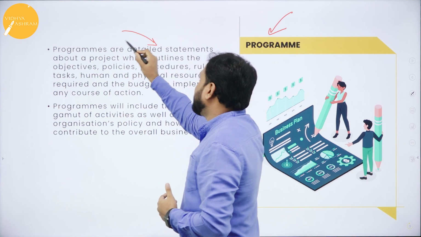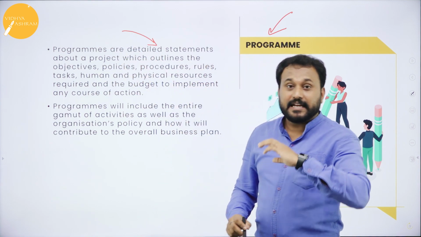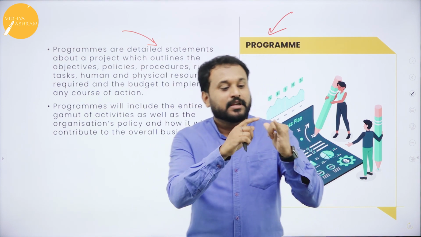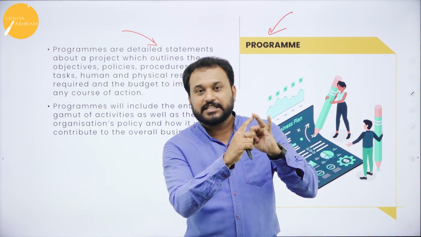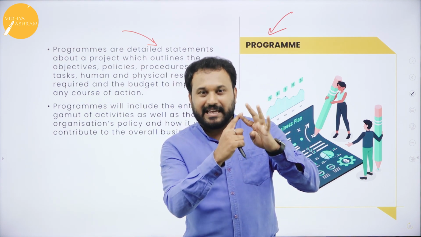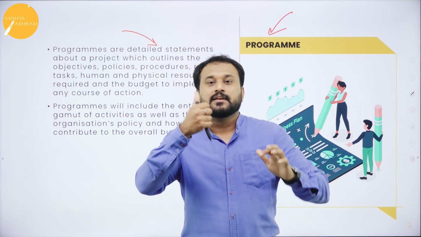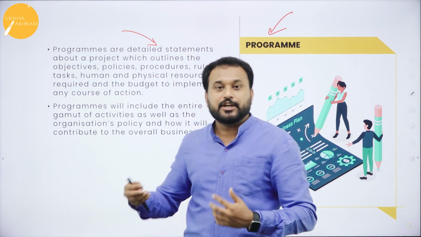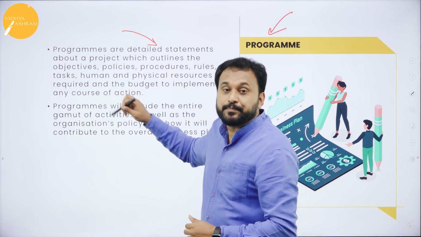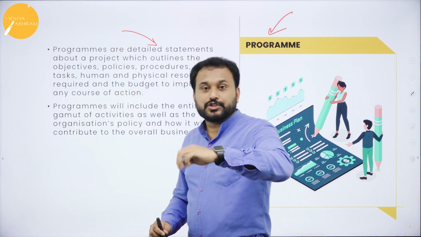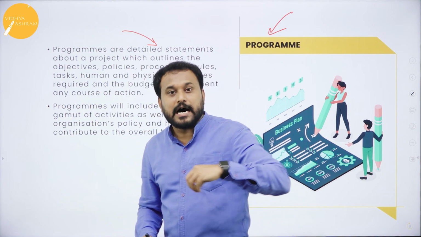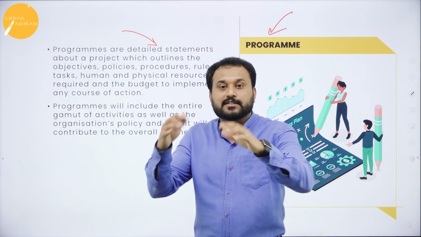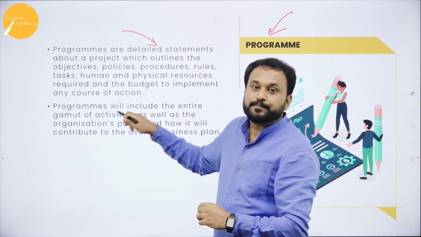It is a detailed statement that has objectives, strategies, policy, method, rules, then your budget, procedure. Everything is included in the program. Who should do it, who shouldn't do it, that means the humans involved in this type of plan, everything is actually recorded in the program.